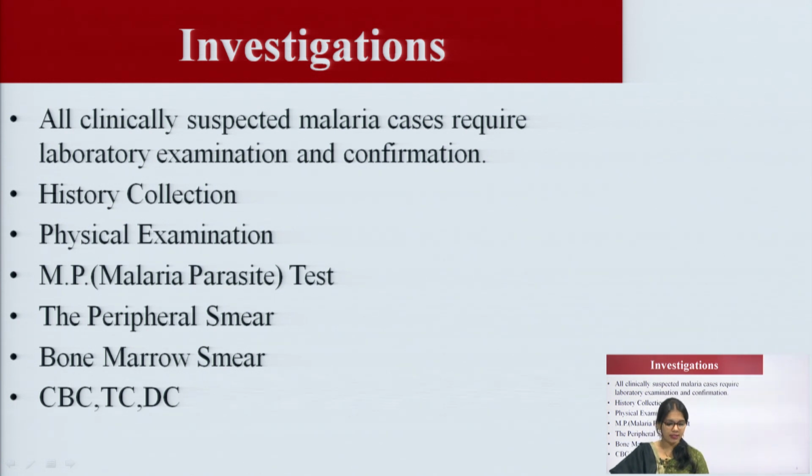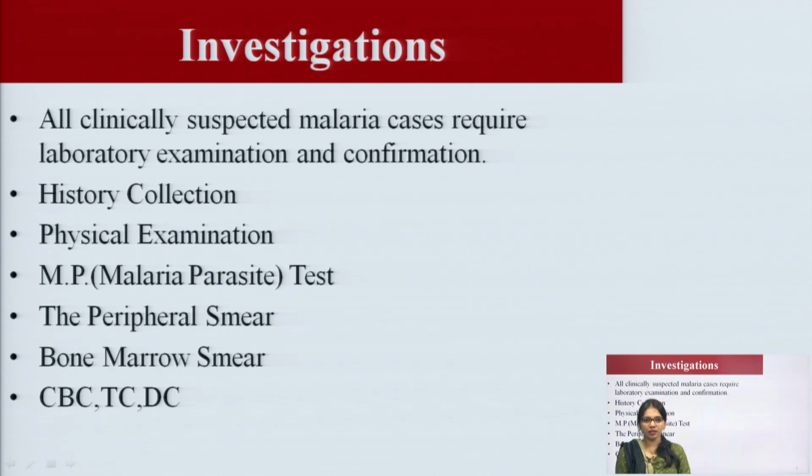CBC means complete blood count, TC means total count, and DC means differential count of WBC.